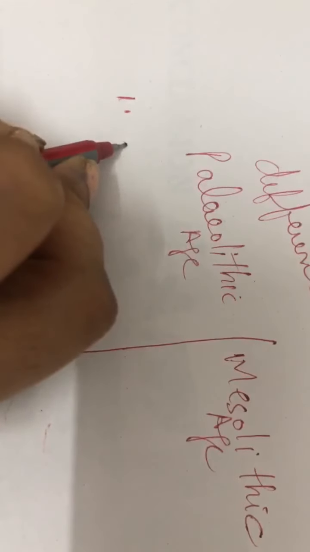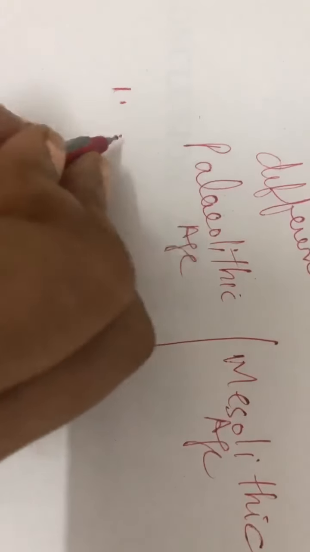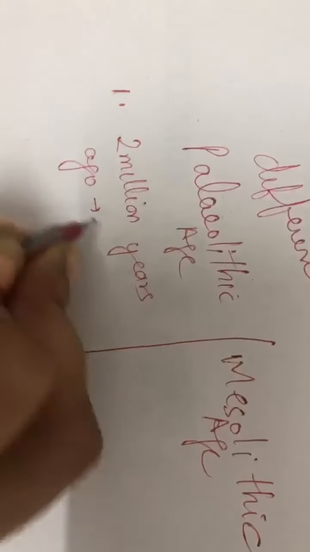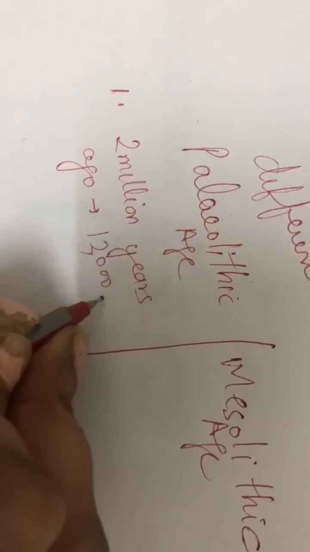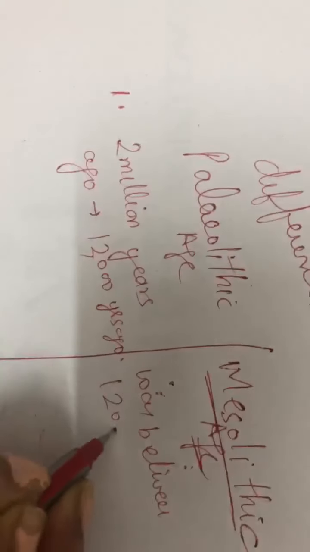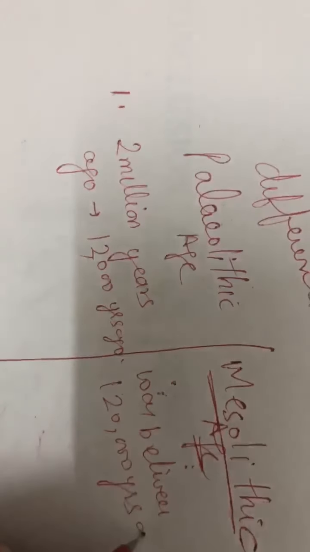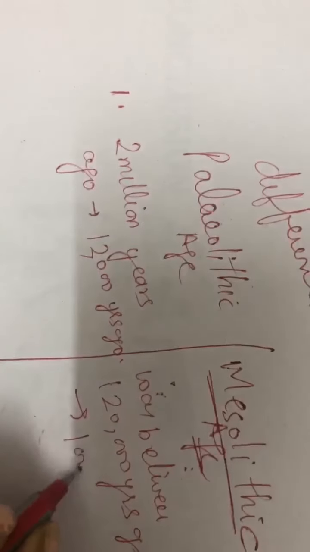First difference is about their period. This period extends from 2 million years ago to 12,000 years ago. And if we talk about this Mesolithic age, this period was between 12,000 years ago to about 10,000 years ago, right?